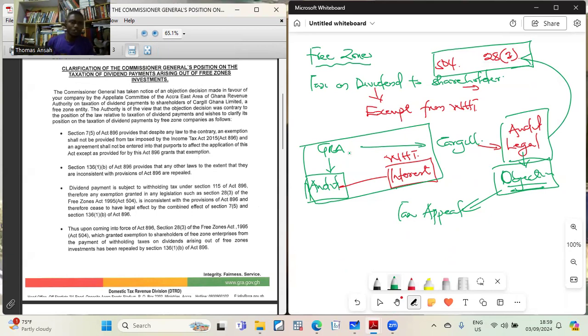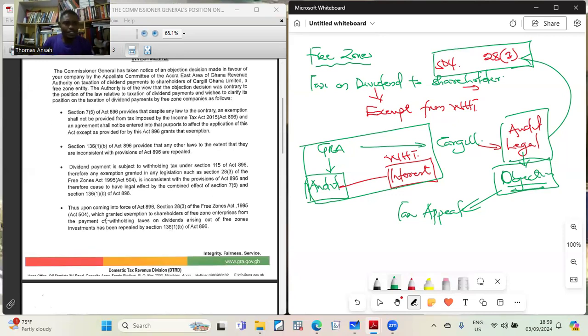Now, what the Commissioner General is saying in this letter is that when he combines Section 7, subsection 5, then Section 136, subsection 1B, there has to be a dividend payment made to shareholders of, what do we call it, free zone investors. So now, after that, this is what happens. It now says that